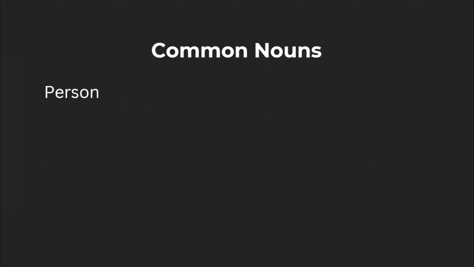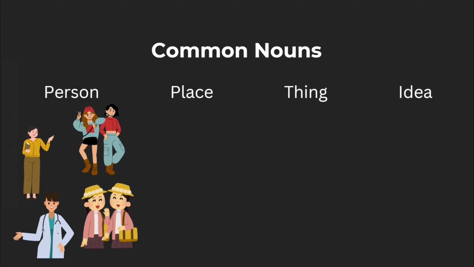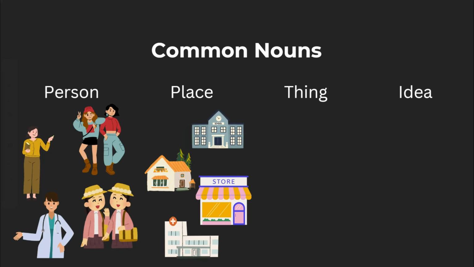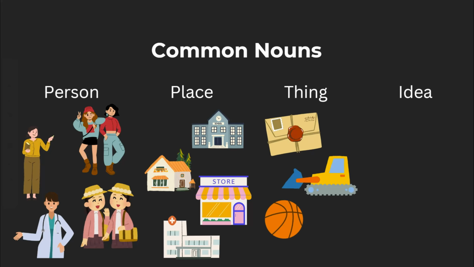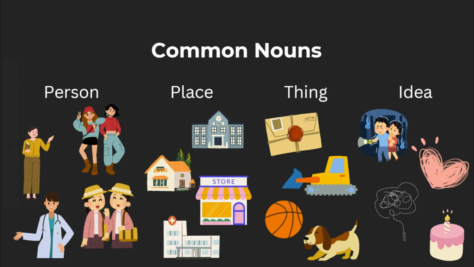Nouns are a person, place, thing, or idea. Examples of common nouns that fall under person would be a friend, teacher, sister, doctor, etc. Common place nouns would be school, home, the store, or hospital. Things would be a letter, a bulldozer, a ball, or a dog, for example. And ideas are usually defined as non-tangible nouns. Examples could be bravery, love, anxiety, or a birthday.